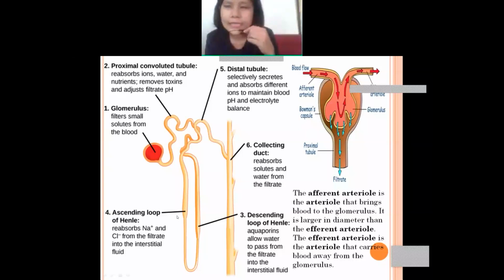Okay, the fifth one is distal convoluted tubule, also known as DCT. Distal. Why? Because it is far from the glomerulus. That's why it is distal convoluted tubule. Okay, then the last one is the collecting duct. This is the collecting duct. So this is in brief about the structure of nephrons.